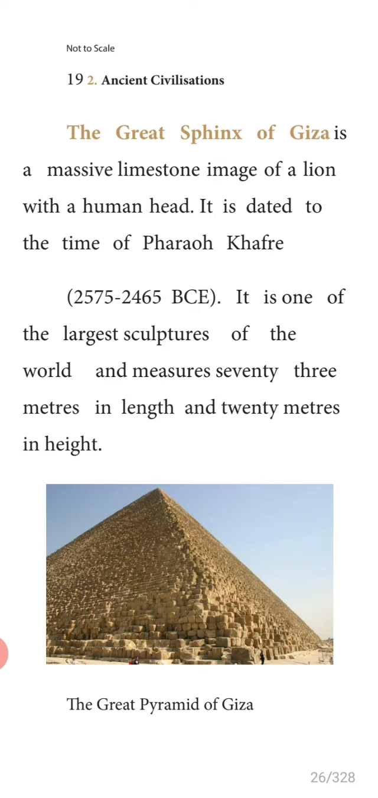The Great Pyramid near Cairo, mark this paragraph. The pyramids near Cairo are known as the Giza pyramids. Now, the Great Sphinx of Giza is a massive limestone image. Please mark that the Great Sphinx of Giza is a massive limestone image of a lion with a human head. So, what is the Sphinx? It's given in the picture. It is a limestone image of a lion with a human head.